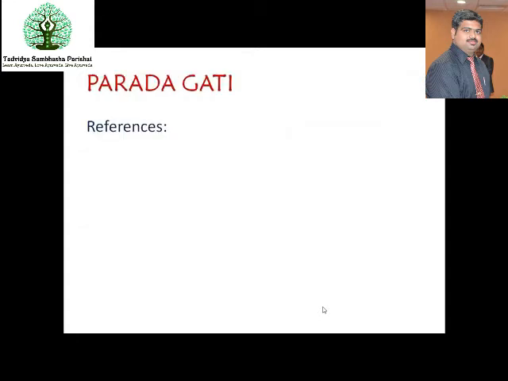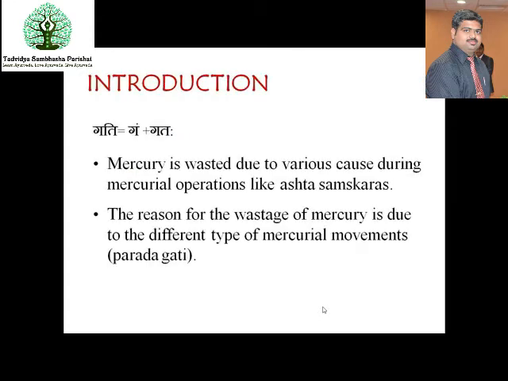So next you have the Parada Gati. You get many references in the Rasatarangini, and then you have the references of Gati in Rasaratna Samuchchaya, first chapter, the introduction. So the word Gati is derived from Gam Gataha.